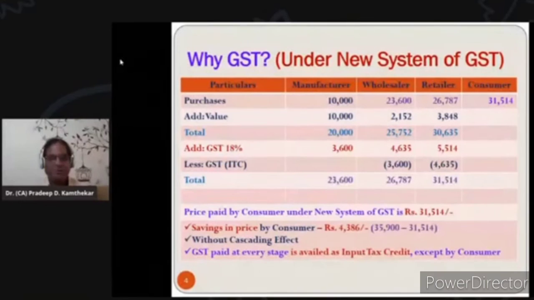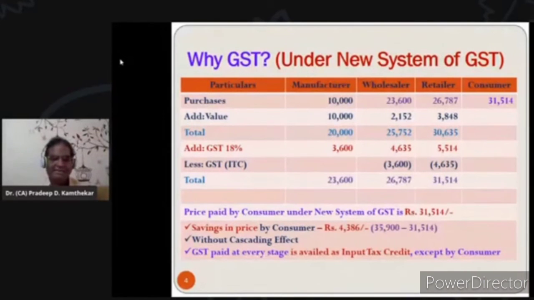Now, friends, when we compare this with the earlier price from the previous slide under the old tax system before GST, it was 35,900. And you can see here the consumer is saving almost 4,386 rupees for that particular goods. Why is this there? Because there is no cascading effect.